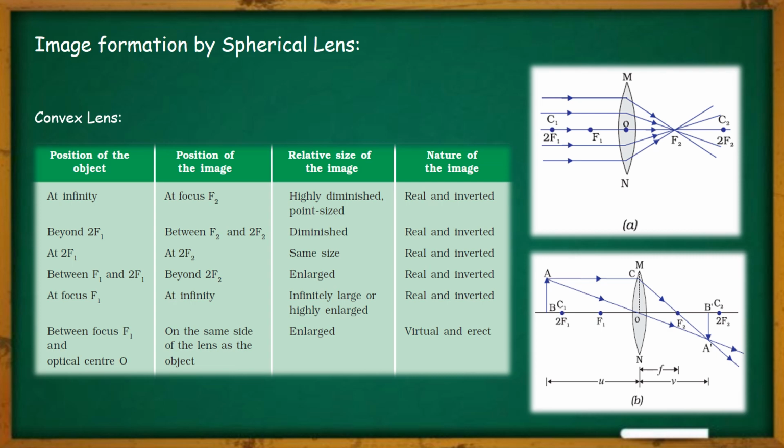About the size of the image: it is a diminished one, or smaller than the size of the object. This is also a real and inverted image. As you can see, the arrow now creates an inverted image. Remember, almost all real images are inverted in nature, and those which are erect in nature are generally the imaginary images, or what we call virtual images. Now let us move to the third case.